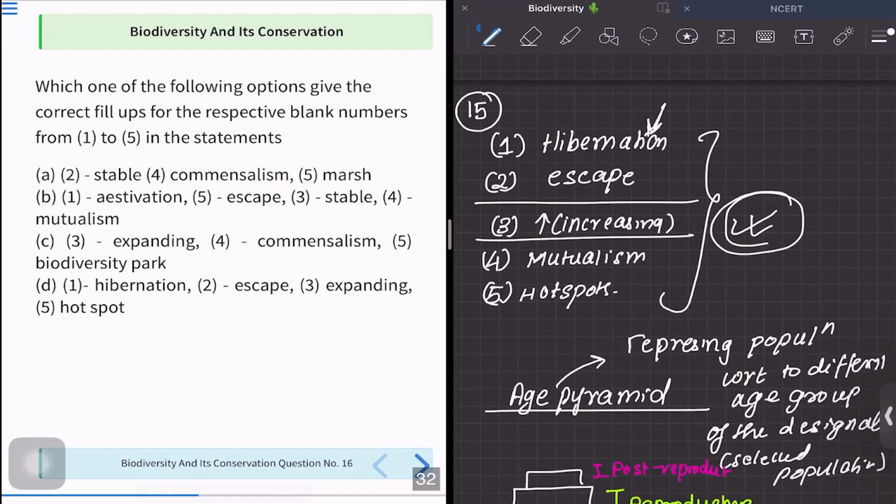So option D is saying one is hibernation. Yes, correct. Two is escape. Yes, still correct. Three as increasing or expanding. Yes, and fifth as hotspot. Yes.